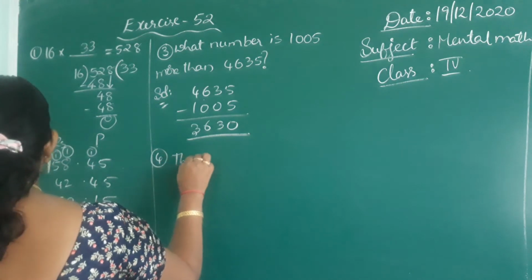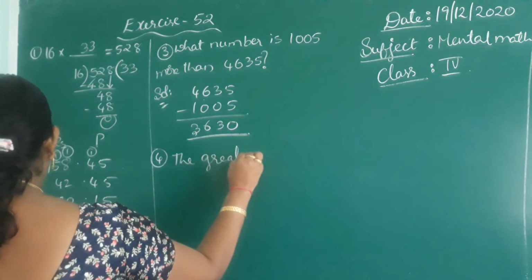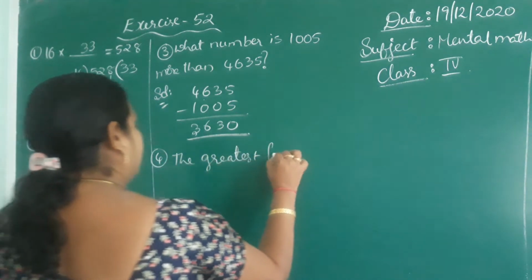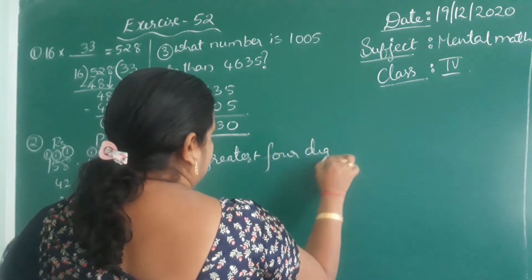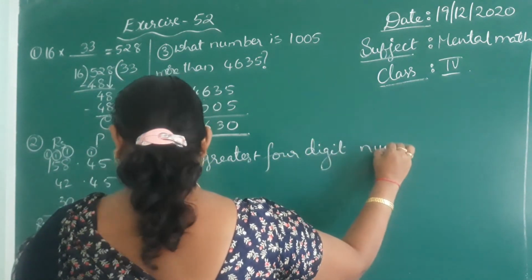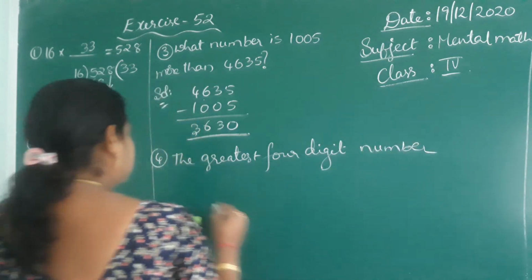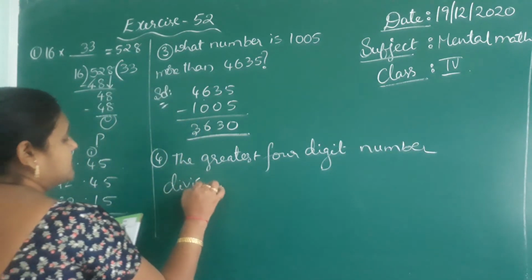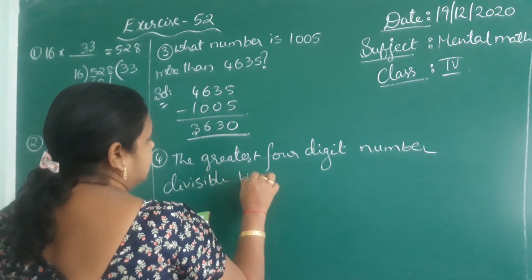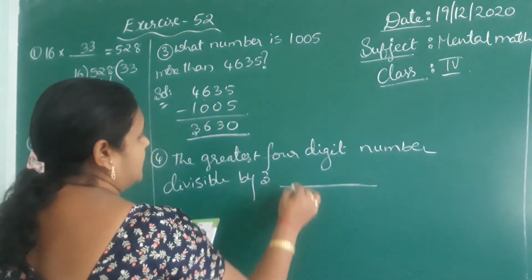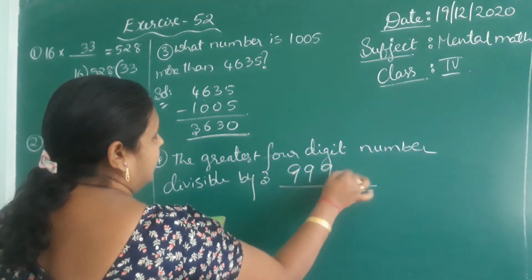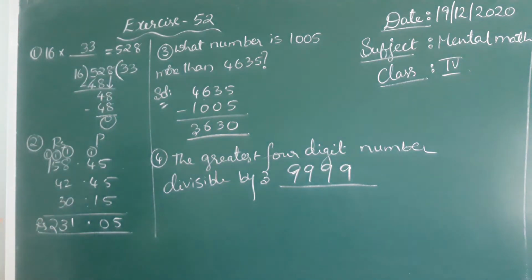See the fourth one. The greatest 4-digit number divisible by 3 is. Children, if you observe, what is the greatest 4-digit number? 9999. Is it divisible by 3?